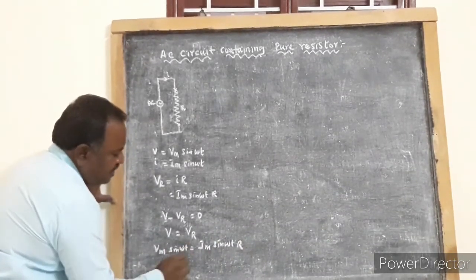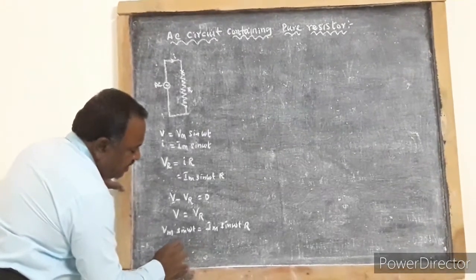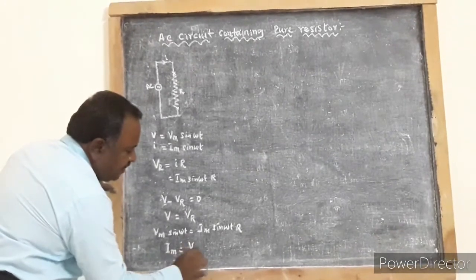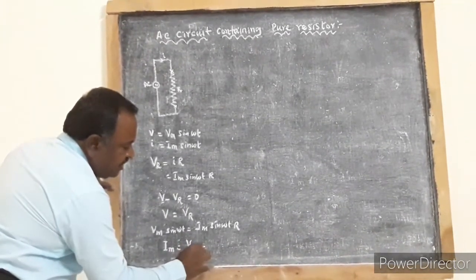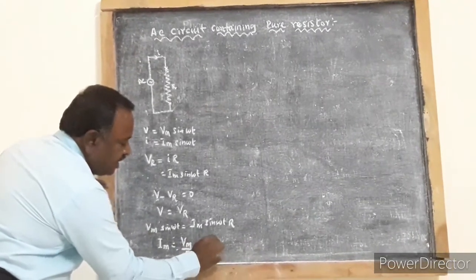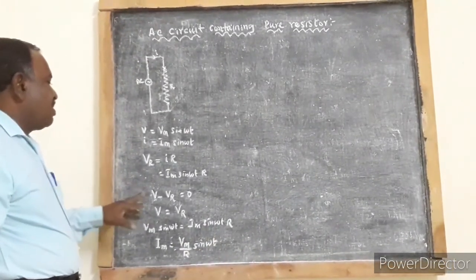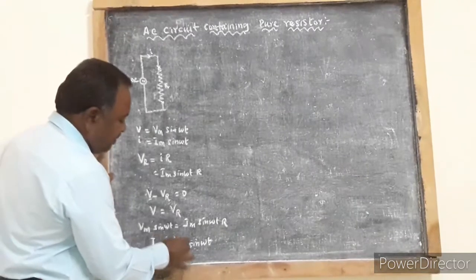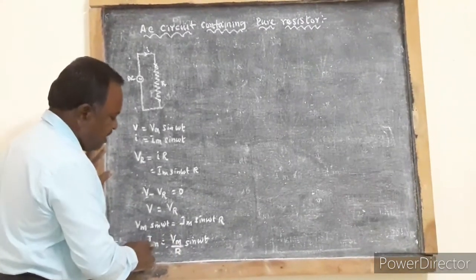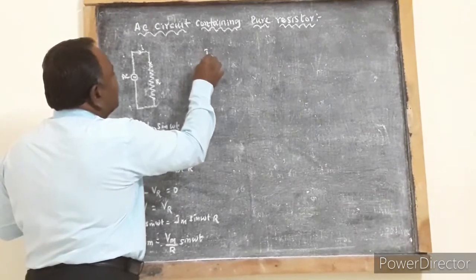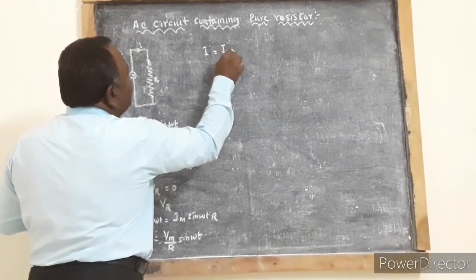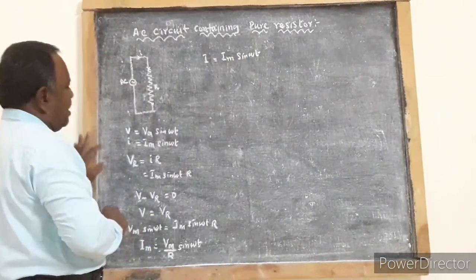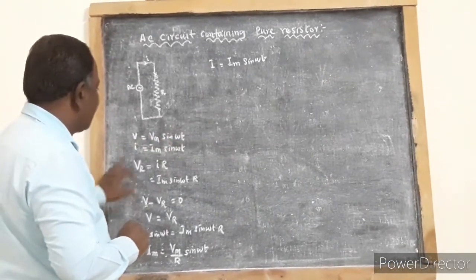Our current is given by I is equal to Vm by R into sine omega t. Vm is equal to VR, so we will have Vm by R into sine omega t. So this Vm by R can be represented by Im, and I is equal to Im into sine omega t.